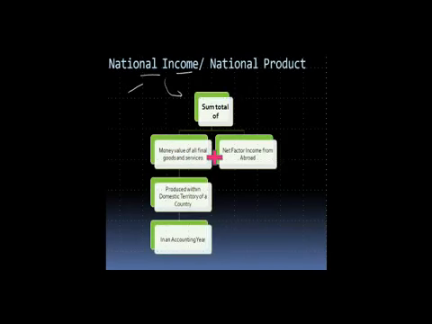Now let me show that to you. What does it mean? National income is the sum total of money value of all final goods and services produced in a country. So when we talk about goods and services, we're talking about the final goods and services, not the semi-processed. We take the money value of all the goods and services produced within the domestic territory of a country.